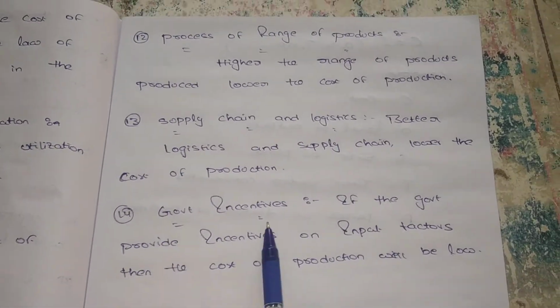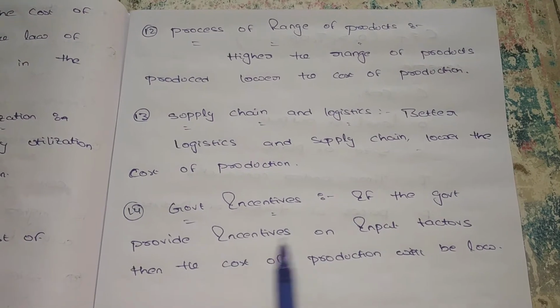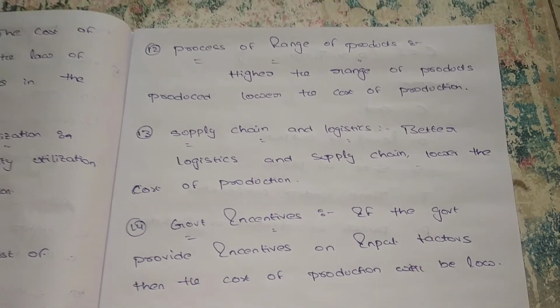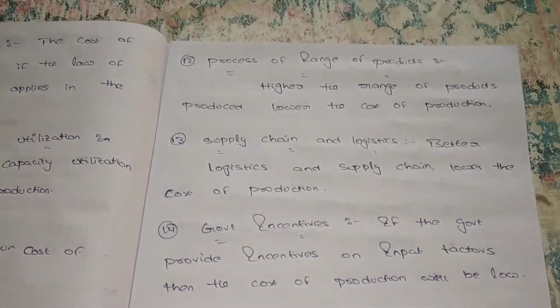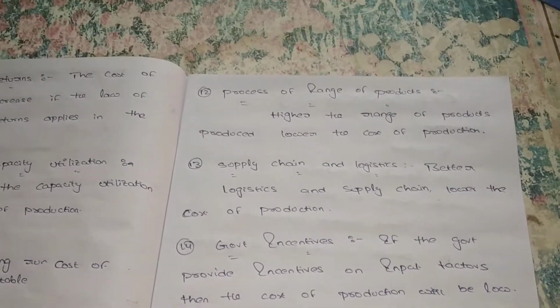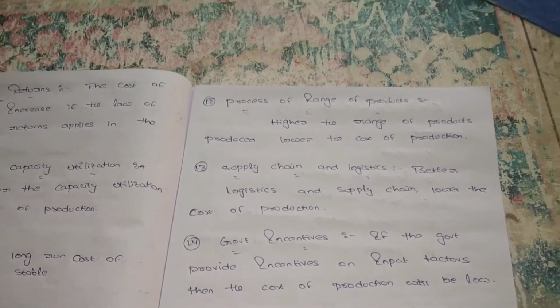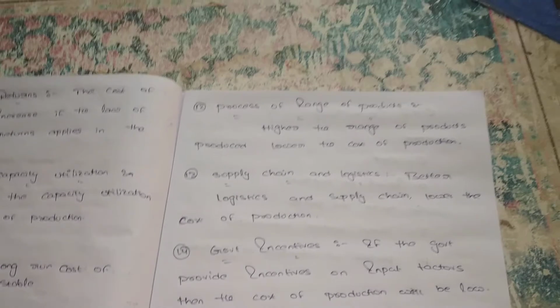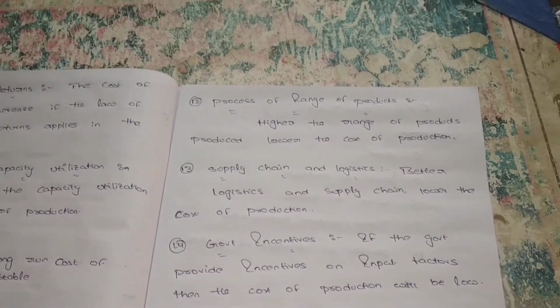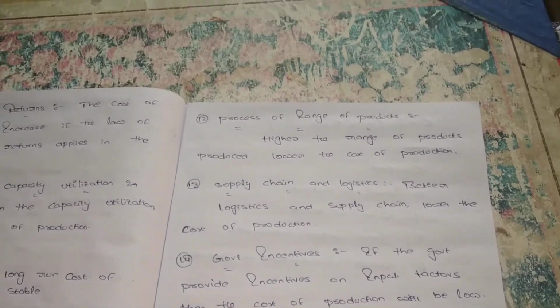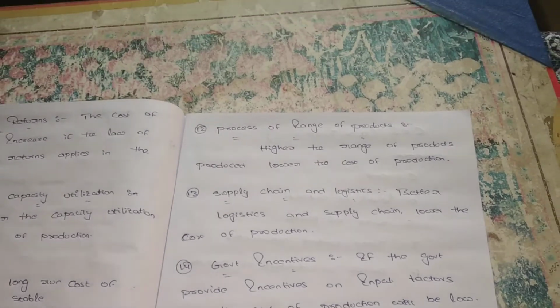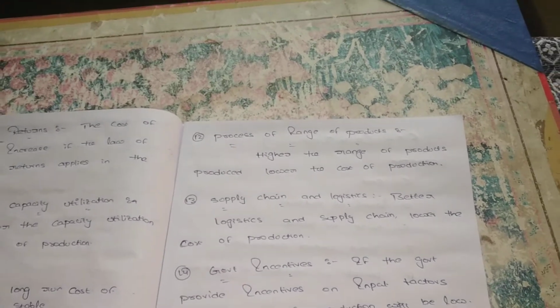Next, government incentives. If the government provides incentives on input factors, then the cost of production will be low. Suppose we are producing a very good, eco-friendly product that helps our society; the government can give some incentives or benefits. They may reduce the taxes or reduce the restrictions. For that reason also our cost of production is reduced.